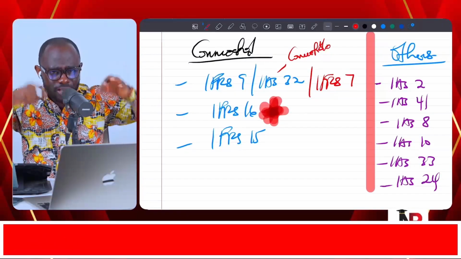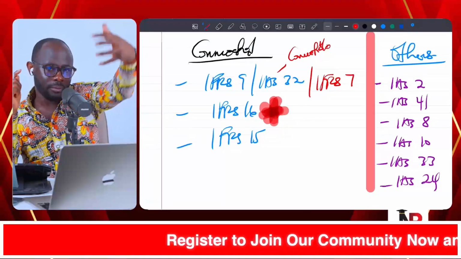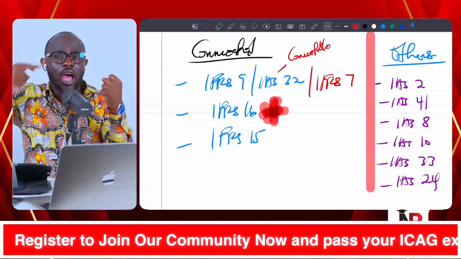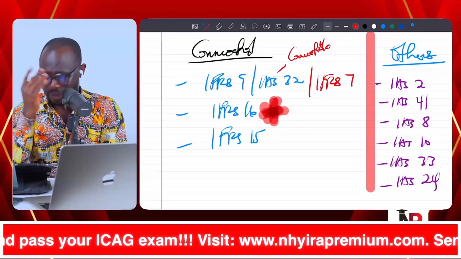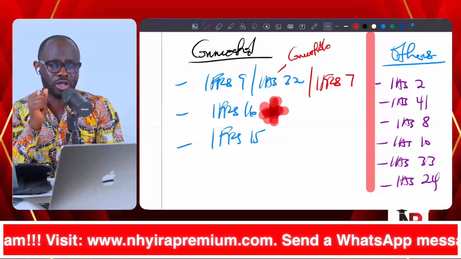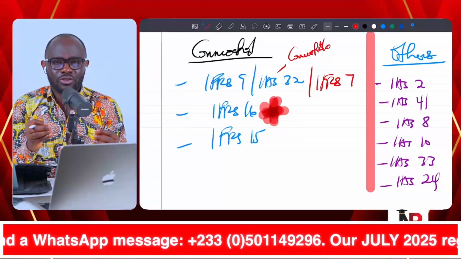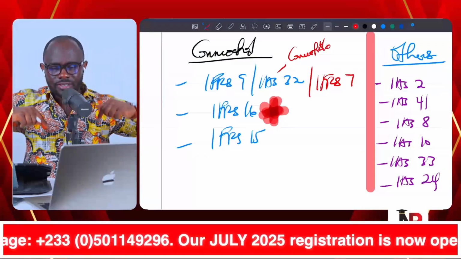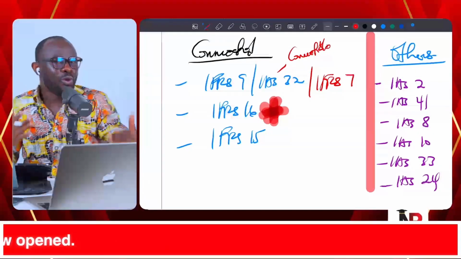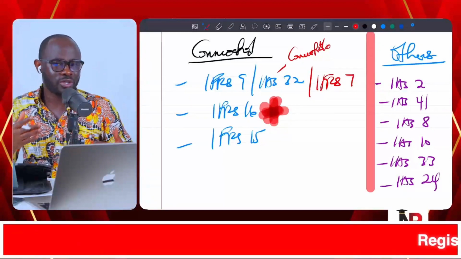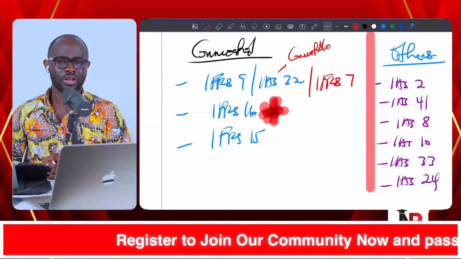So if the entity had included the proceeds in revenue, what do we have to do? We must take it out and rather recognize a loan note, because it's a loan that has been taken from the supposed customer that we sold the goods to. Now, although the goods are with the customer, what it means also is that we would have to recognize the goods as part of the closing stock at the reporting date. Because remember, we hadn't sold the goods. We are using the goods as a collateral facility. So it is still ours and must be included in the closing stock at the reporting date.